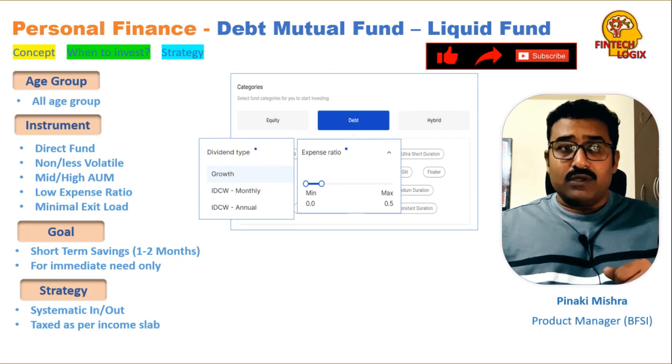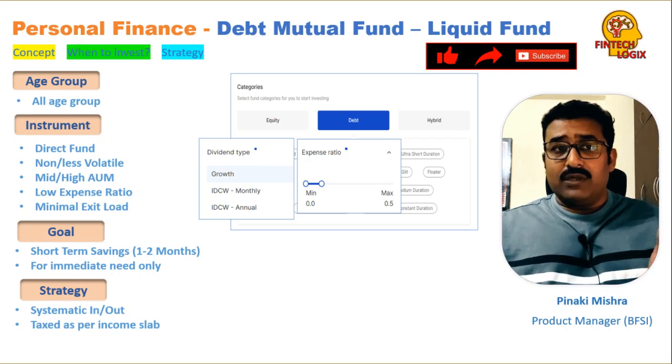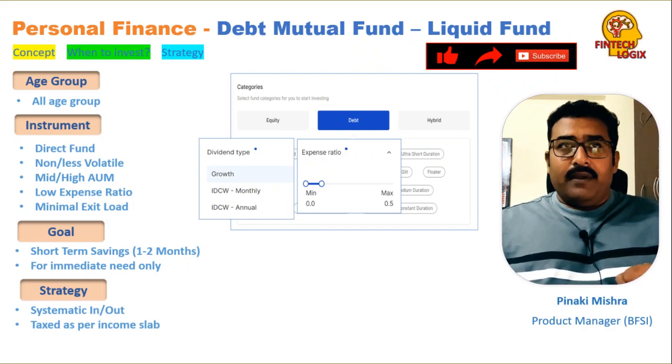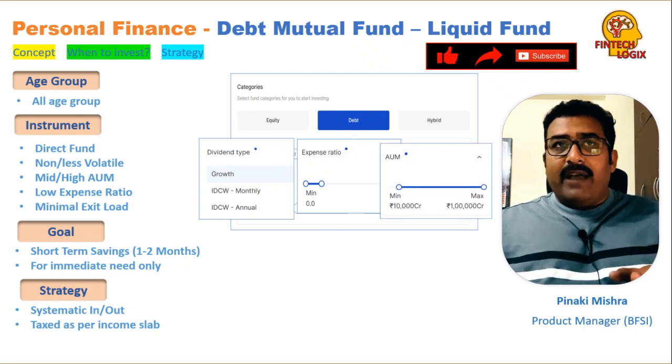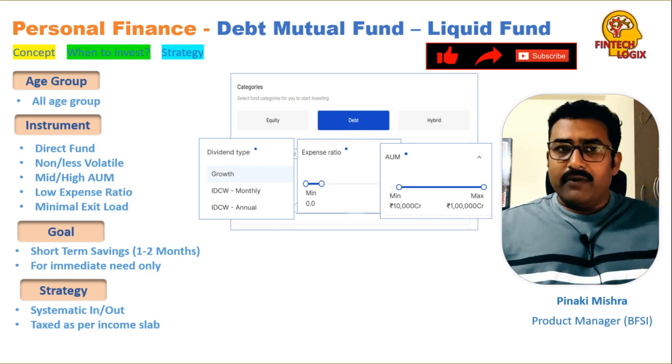So we should be choosing an investment with an expense ratio typically between 0 to 5%. The lower the expense ratio is, the better it is for us. AUM value, asset under management value: the higher the value, the less risky the asset is. So we should be going for that.